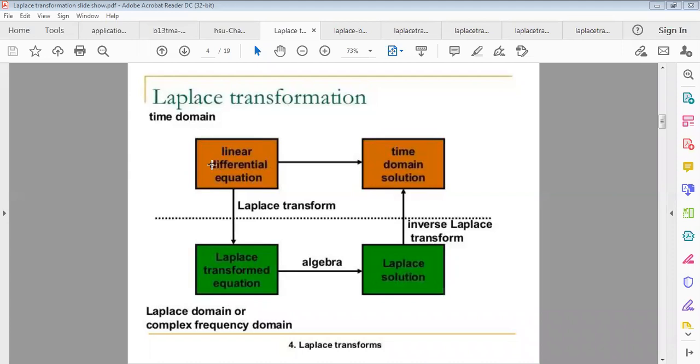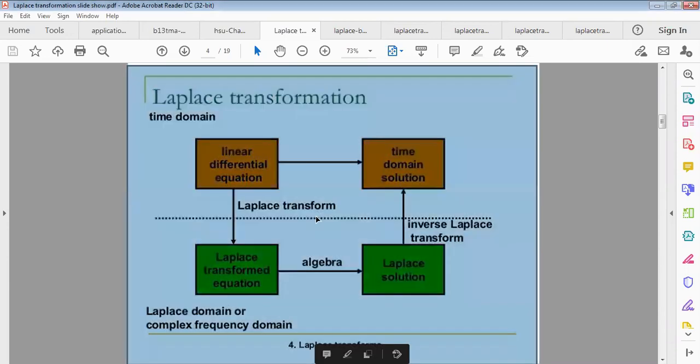A time domain linear differential equation is transformed, and by using the Laplace transform we get a Laplace transformed equation, then using algebra, we get the Laplace solution. So the Laplace domain, or complex frequency domain, will give the solution for the Laplace transformation.